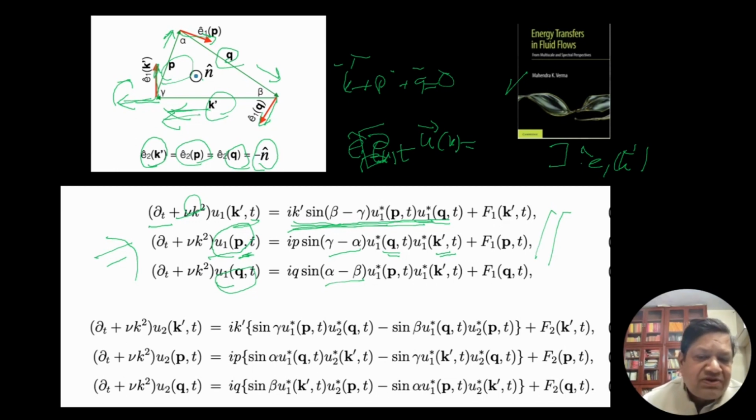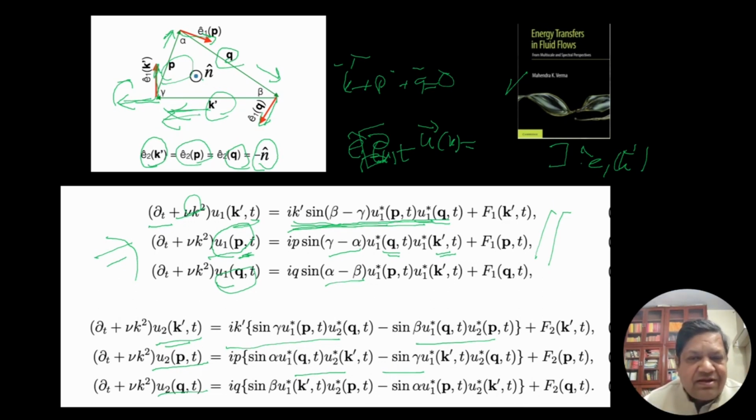Similarly, we can write down equations for U2, which is into the board: d by dt of U2 k prime, U2p, and U2q, and this is slightly more complex. So these are the expressions. It's a bit of algebra, but nothing very complicated.